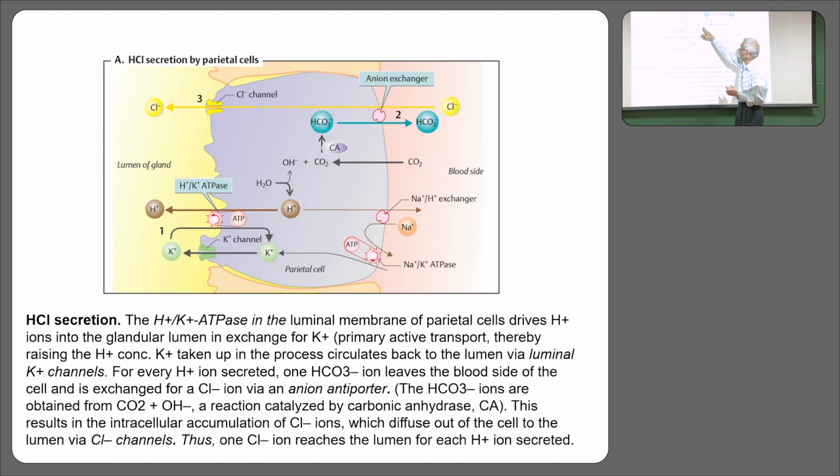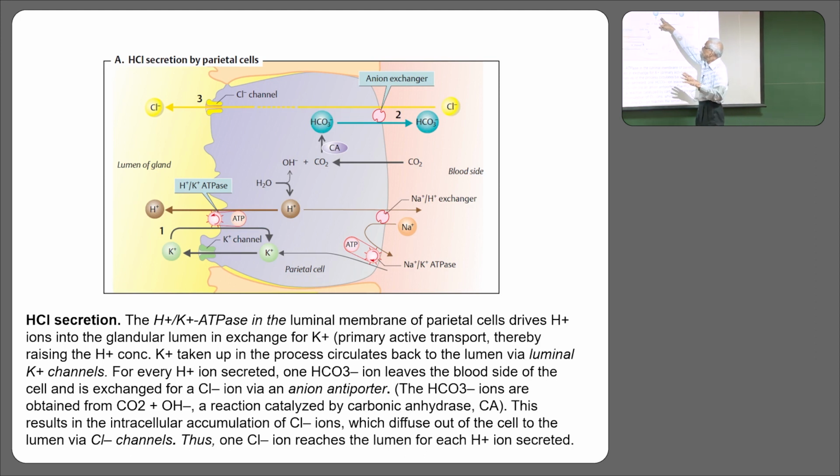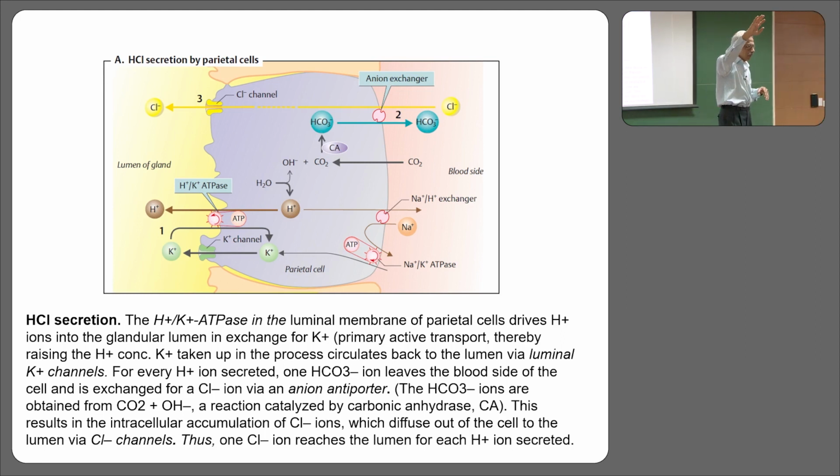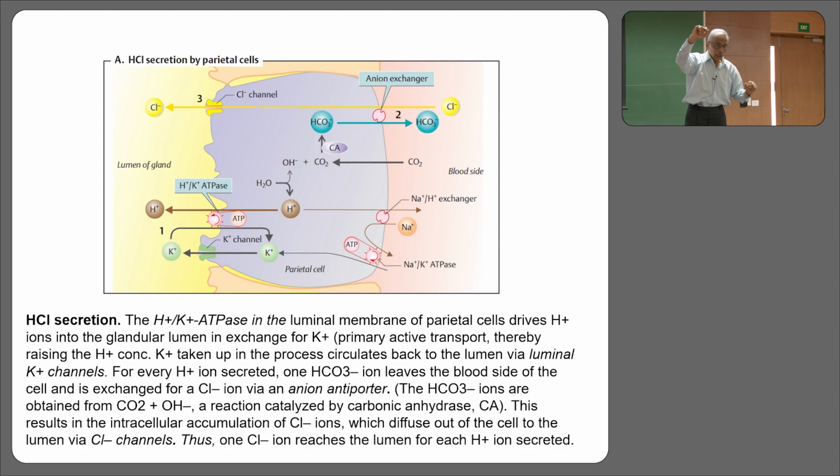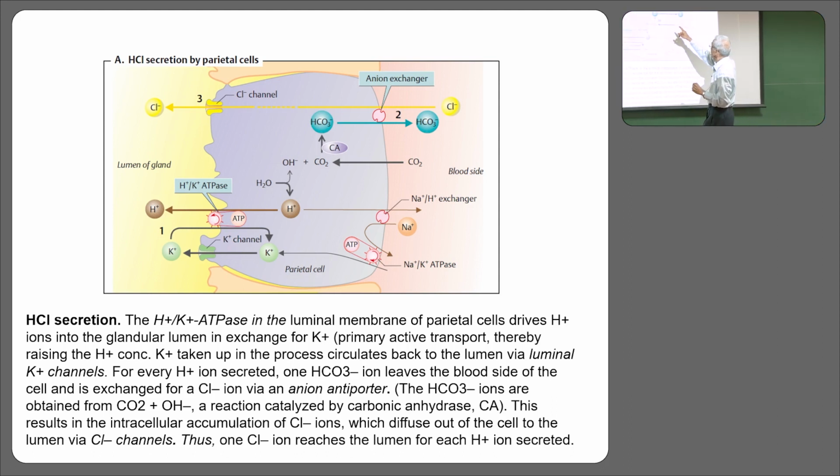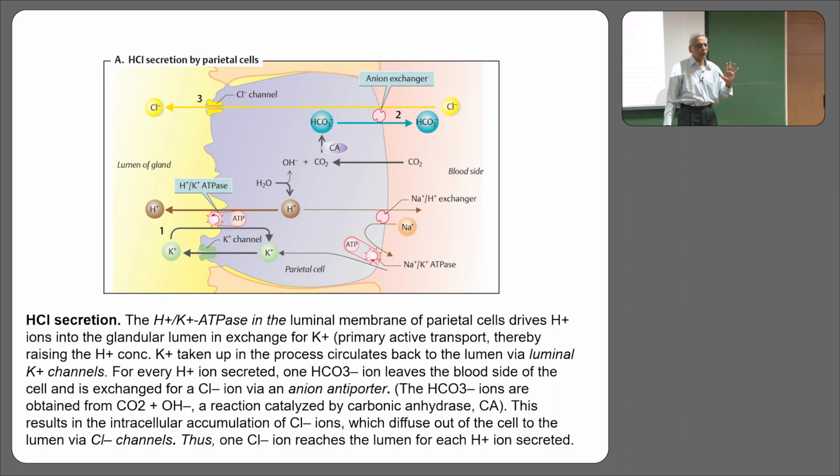This OH ion combines with carbon dioxide, which is everywhere, and gives rise to bicarbonate ion. Are you with me so far? The bicarbonate ion is driven out by way of an anion exchanger, which means the chloride is exchanged for it.